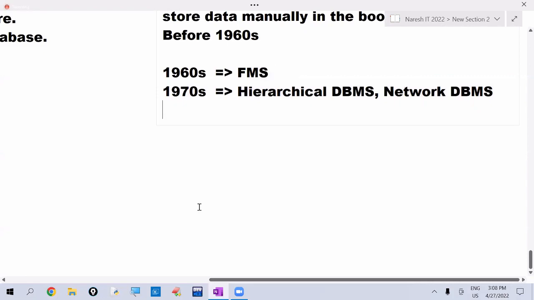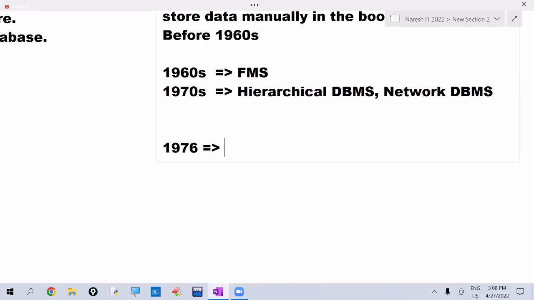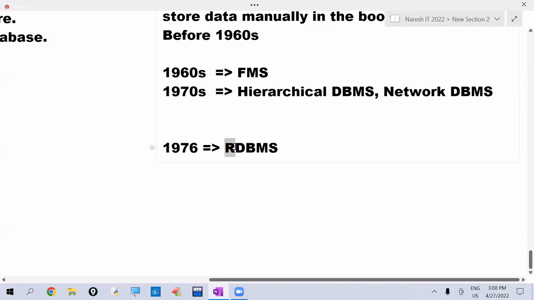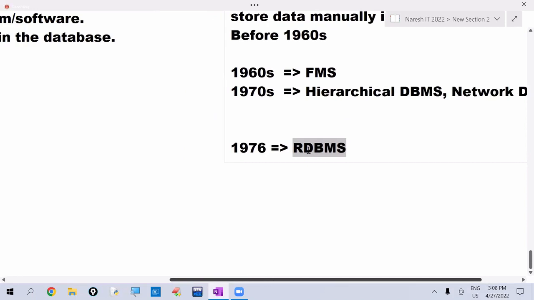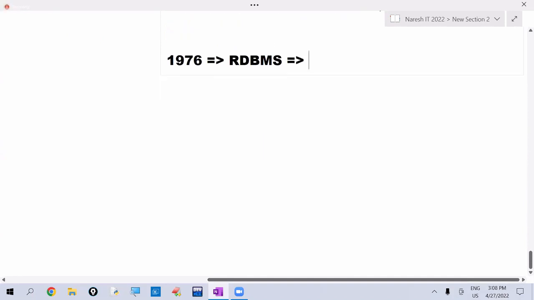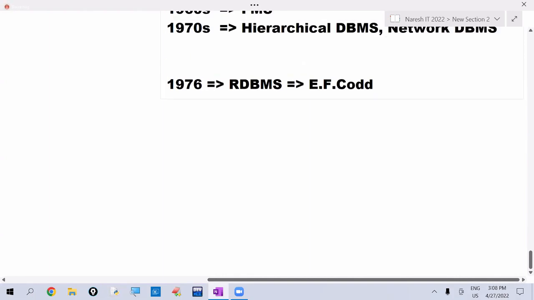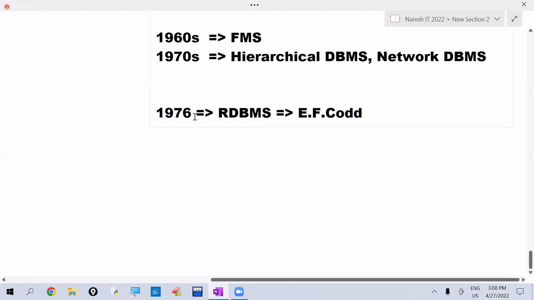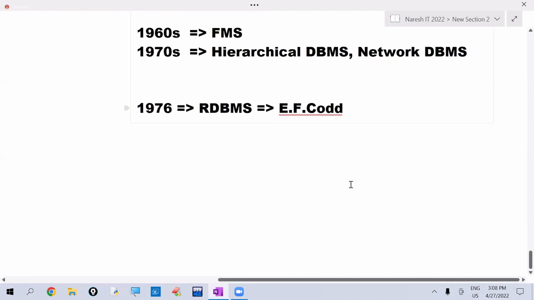Later, listen carefully. In 1976, the RDBMS concept was introduced. RDBMS stands for Relational Database Management System. Here, relation means table. This RDBMS concept was introduced by E.F. Codd. In one seminar hall, he introduced this concept.